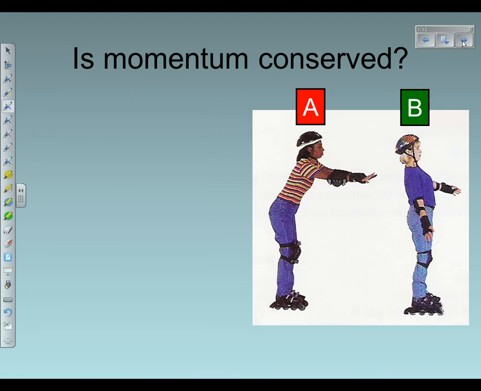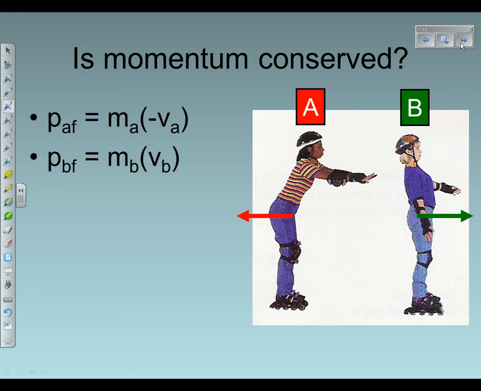Striped girl pushes on blue girl. Blue girl feels a force, but striped girl automatically feels a force back. So they start moving in opposite directions. When we go to calculate their momentum, one has a positive velocity and one has a negative velocity.